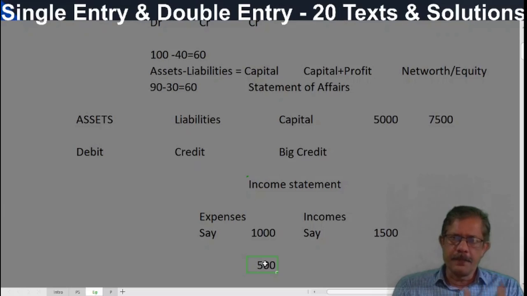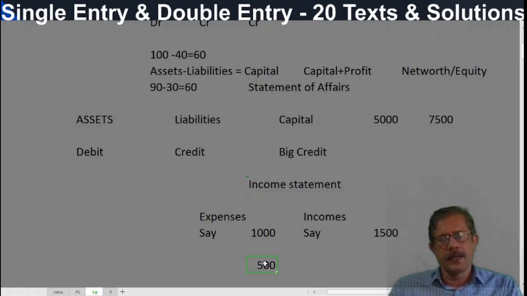In incomplete double entry system, there are no debits and credits. Only a statement of affairs is prepared. And after that, we put debit and credit. It is called the conversion method. From the available records, we put debit and credit, then a trading profit and loss account is prepared, then the balance sheet.